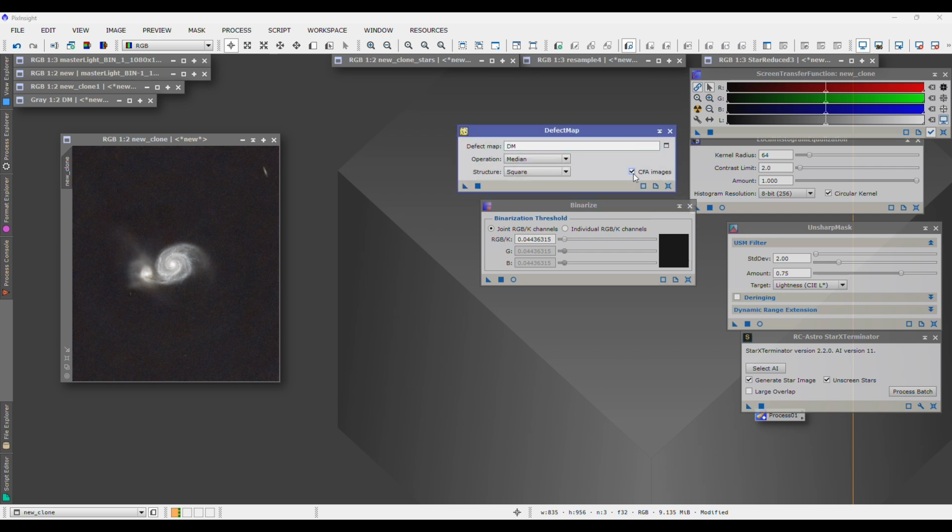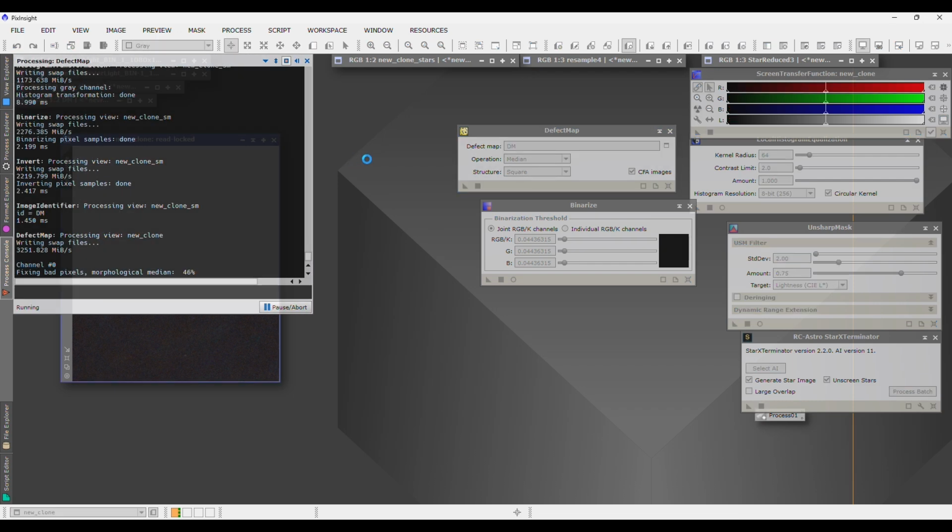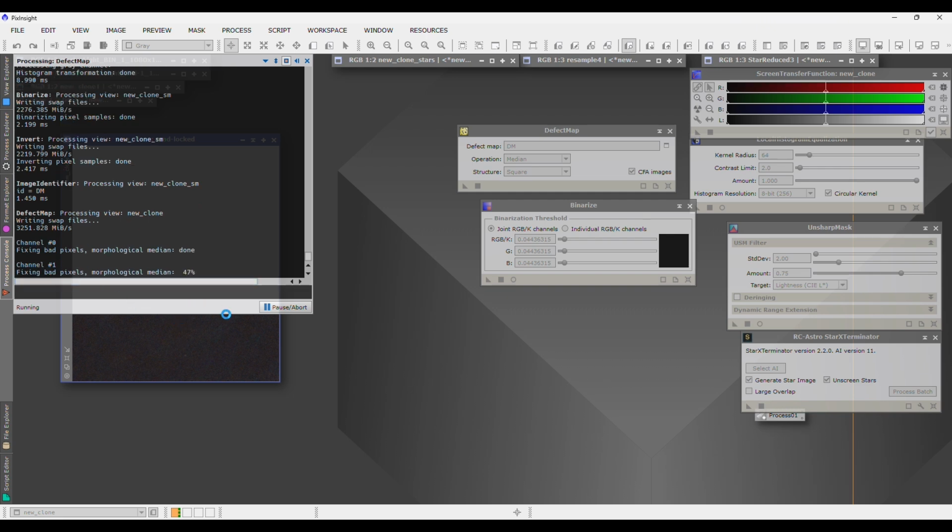And then for this, we're going to make sure that CFA images is enabled because we're dealing with a color image. So make sure that box is checked. And then we're going to load up the DM map that we just created, this defect map. So we load that in there. Once we've done that, we drag the little triangle on top of our color starless image. And that's going to work through the three main channels of R, G, and B.